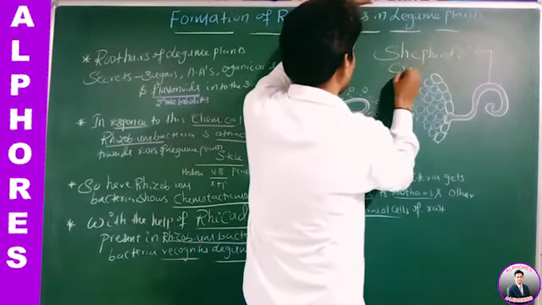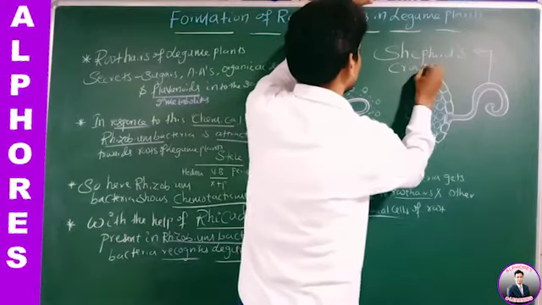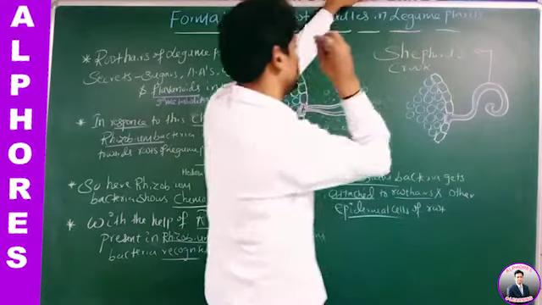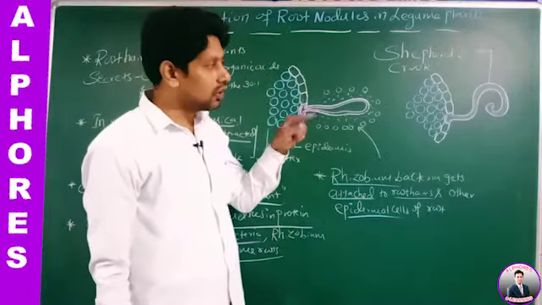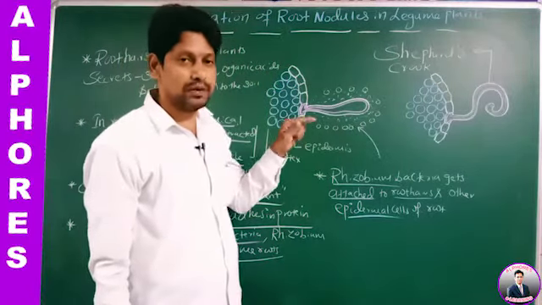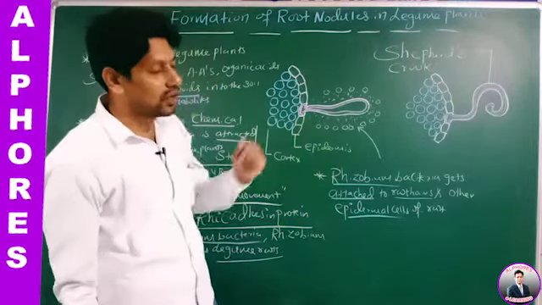What is this curled root hair called? A shepherd's crook. Curled root hair is called a shepherd's crook. Sir, how was this curling factor recognized by the root?